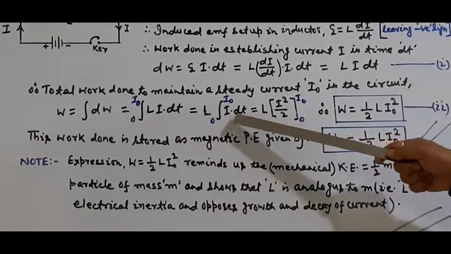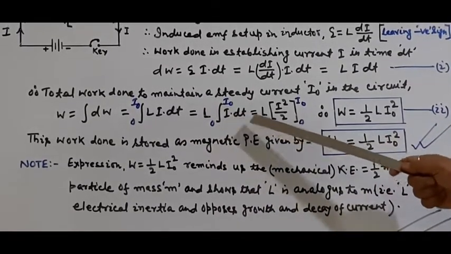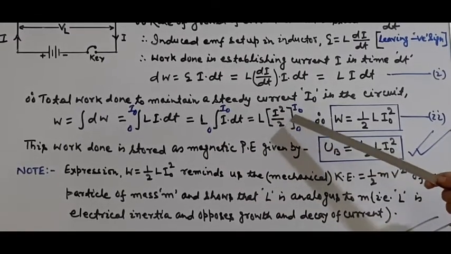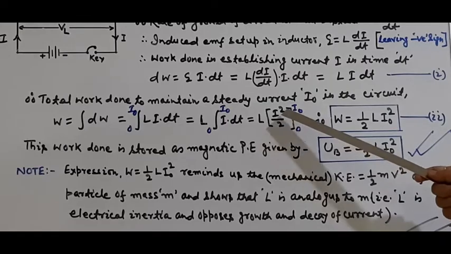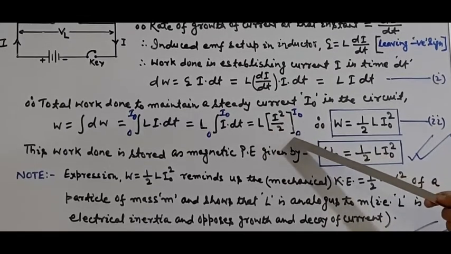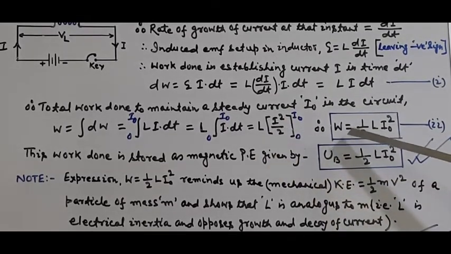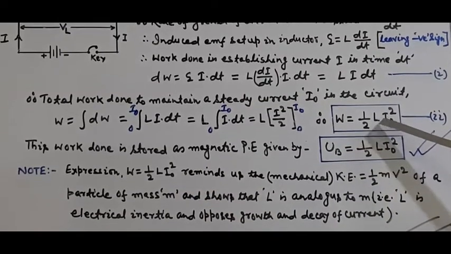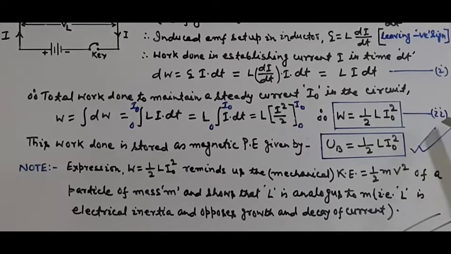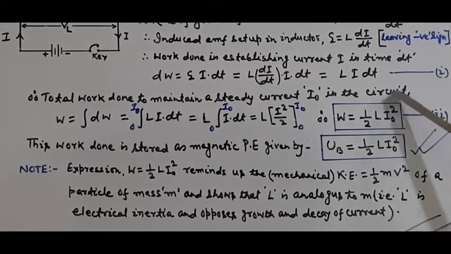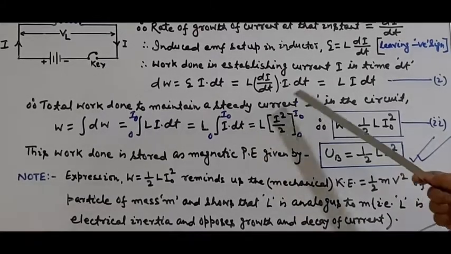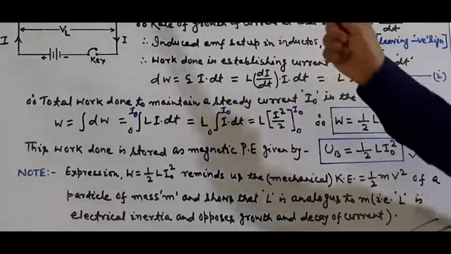So the integration is I di from 0 to I naught, and this integration becomes I square by 2. Putting the upper limit I naught and lower limit 0, after calculation you get the work done W equal to half L I naught square. So equation 2 gives the total work done to maintain the steady current I naught in the circuit.